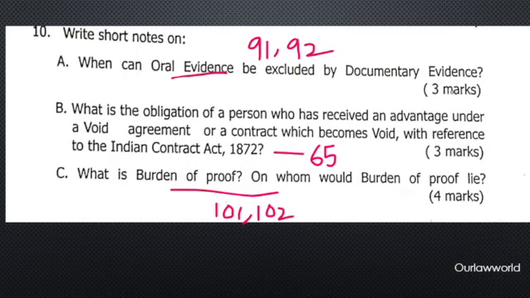Now the last question in the civil paper: what is burden of proof? A very direct question, right? Section 101 of the Evidence Act. What is burden of proof? The obligation of a party to prove the facts asserted by him in the court. And on whom would the burden of proof lie? You will mention that also. Initially it lies on the party who would fail if no evidence is given. If no evidence is provided, which party will fail? That party is liable to have the burden of proof.